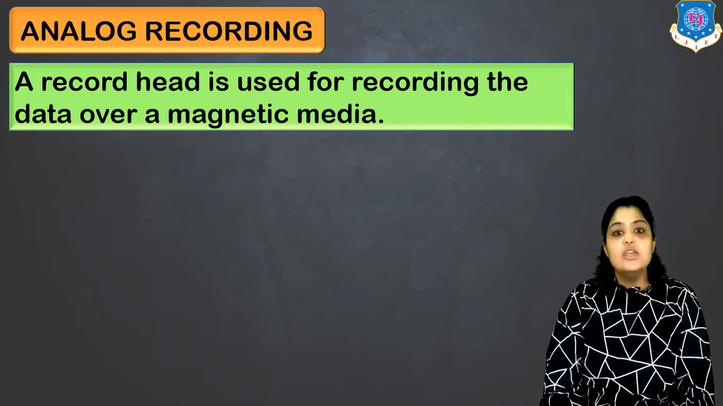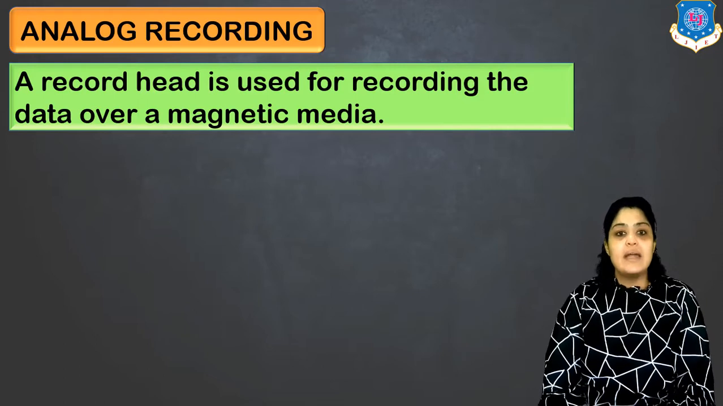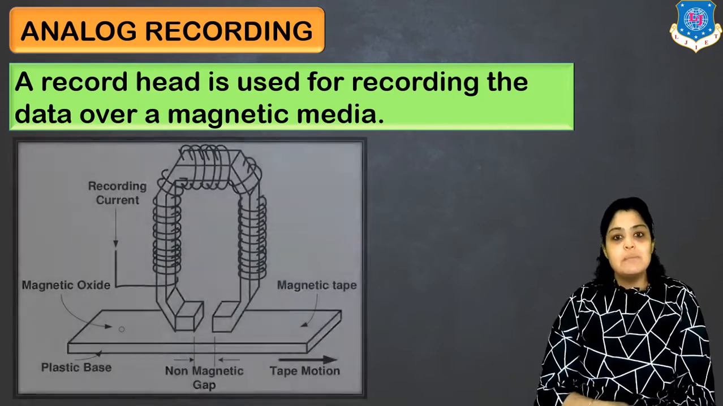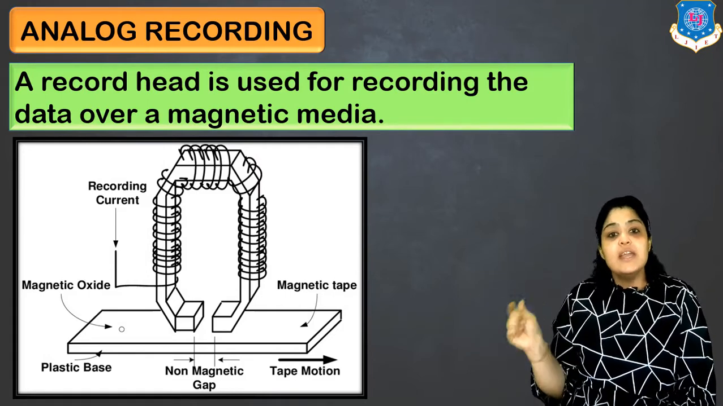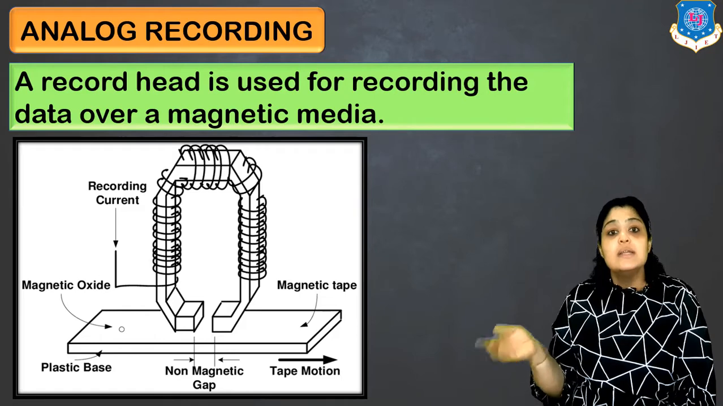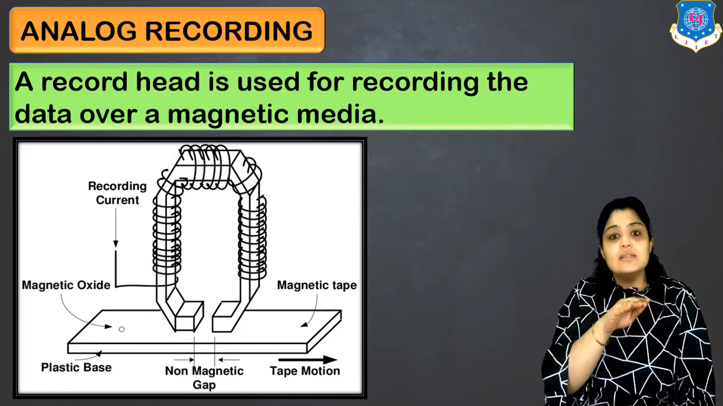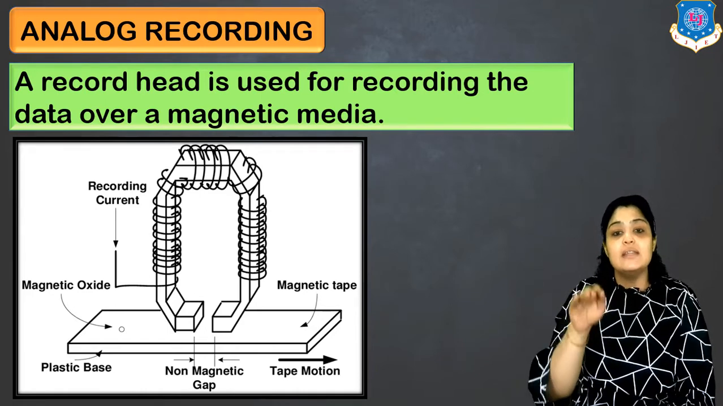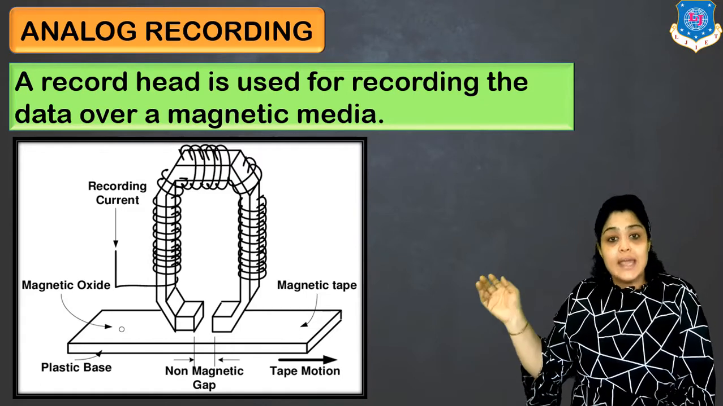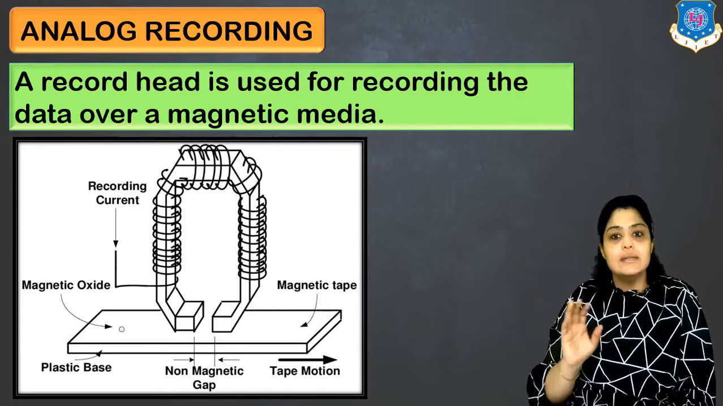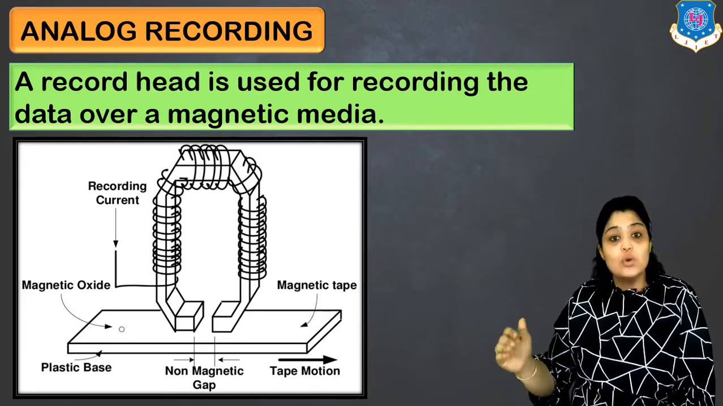So analog recording uses a record head which records the data over a magnetic media. Let's understand this statement with the help of a diagram. So in this diagram you can see that there is a core with a very small air gap at the bottom. Then there is a winding which is wound around the core. Then you can see that there is a plastic material. Above it there is a magnetic material. You can just say a thin layer of magnetic material. The example shown here is in the form of a magnetic tape. Clear?